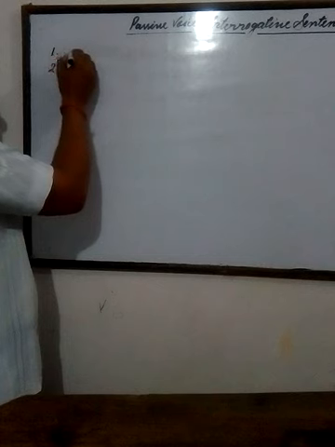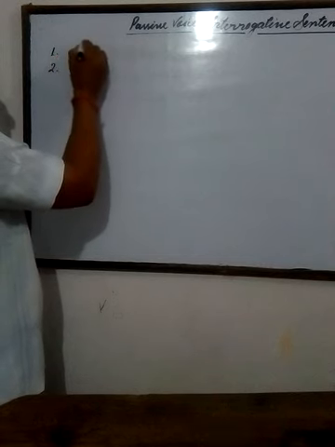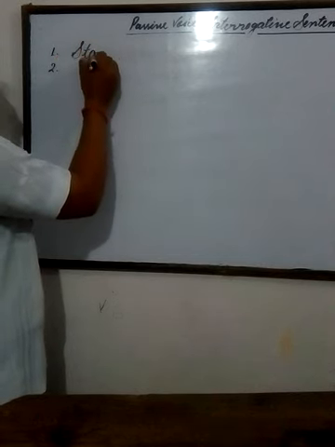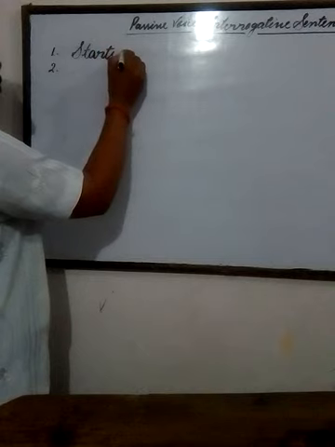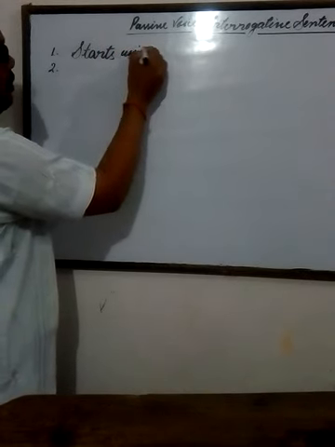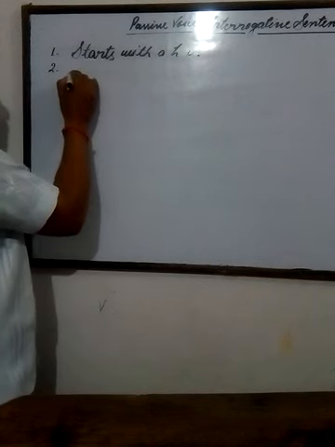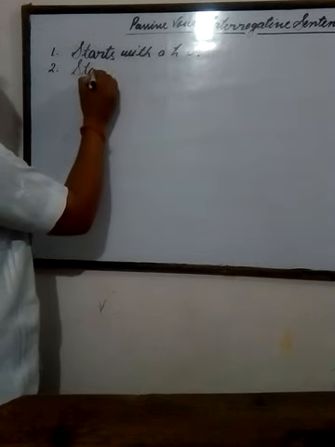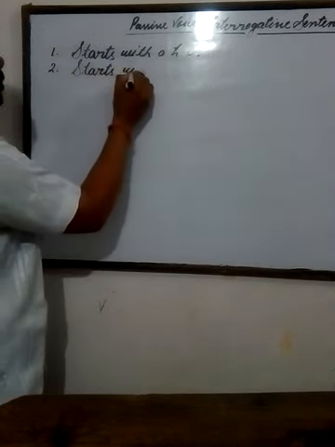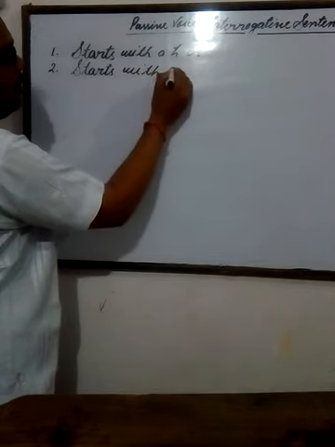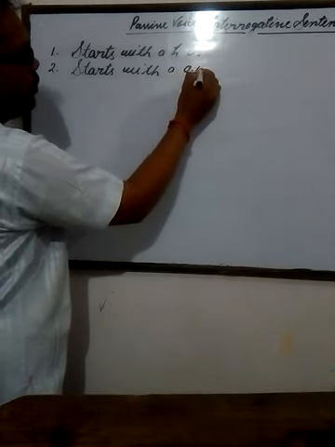First sentence which starts with a helping verb, and the second which starts with a question word.